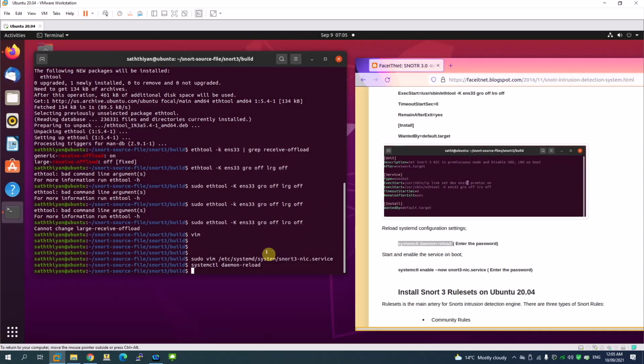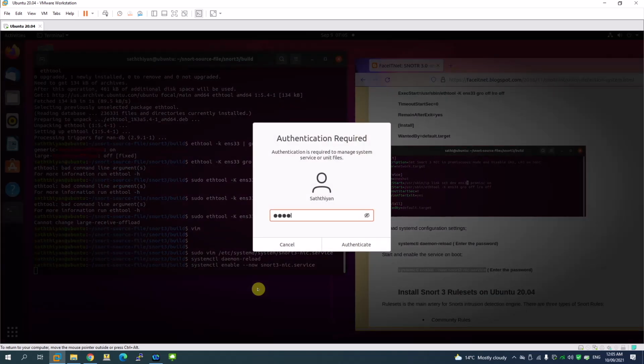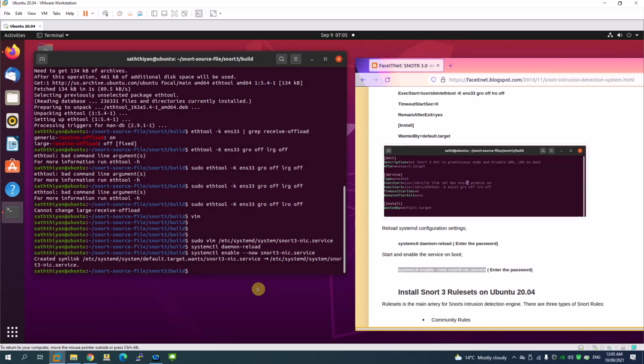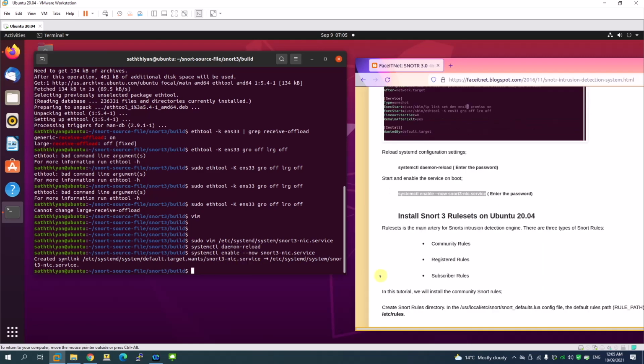Enter the password. Right, done. Reload. Now I'm going to restart the Snort services. Again, you need to enter the password. Enter. All good. So that's all done, right?